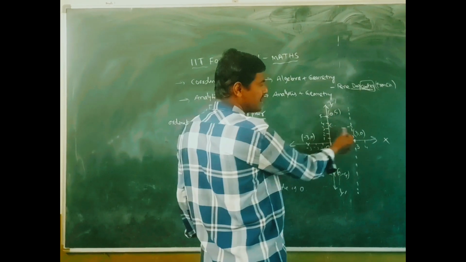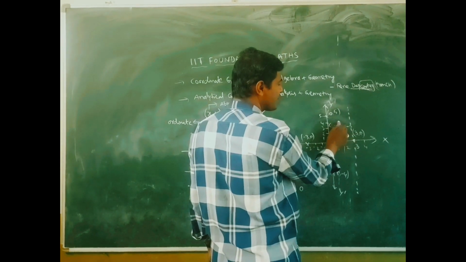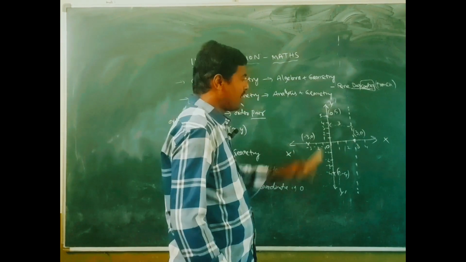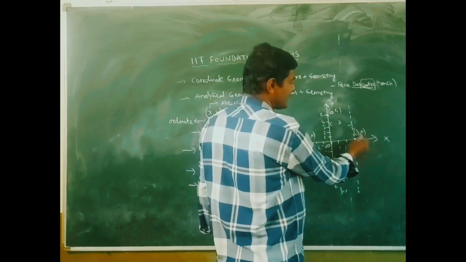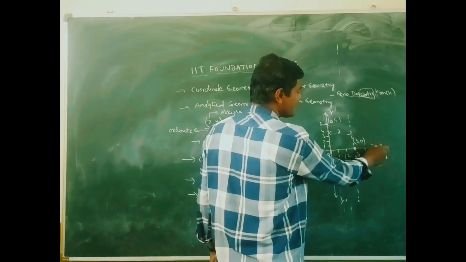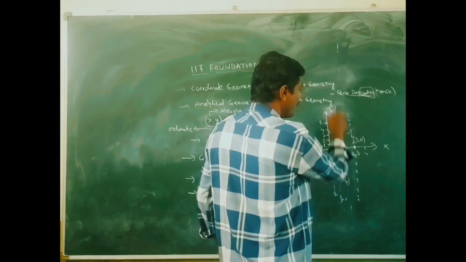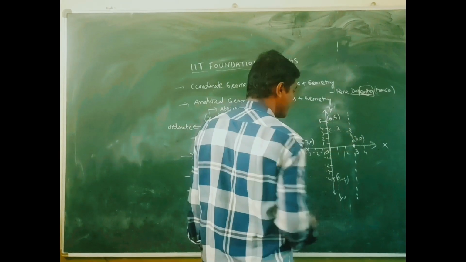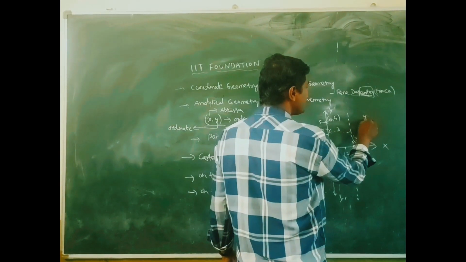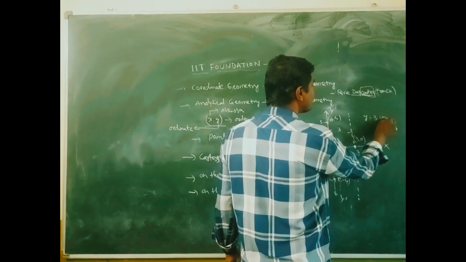From the x-axis, 3 units. This is the equation of the x-axis. This is the x-axis, and this is the y-axis. From the y-axis, the distance of the point is 3 units. This is y equal to 3.